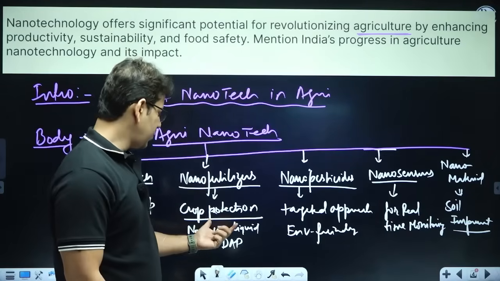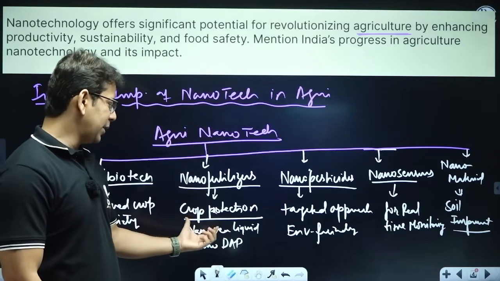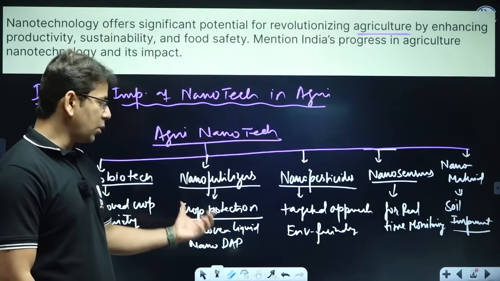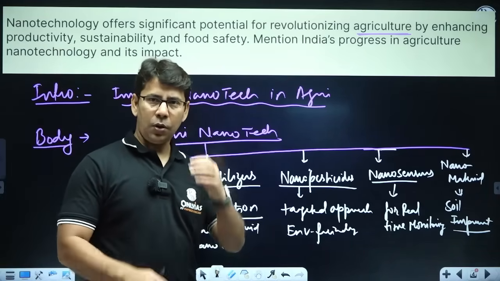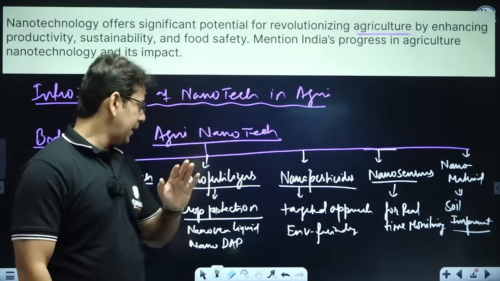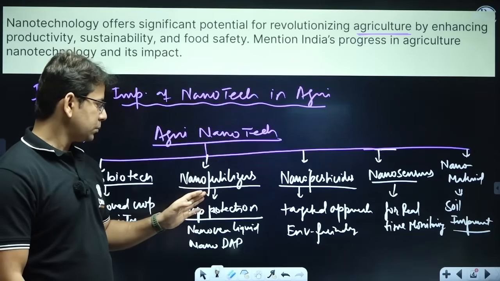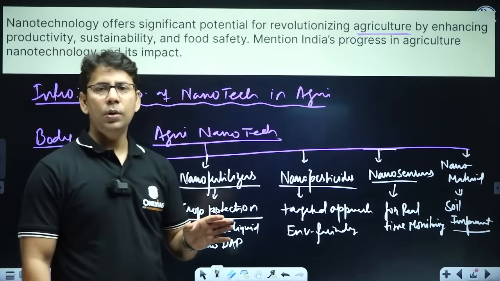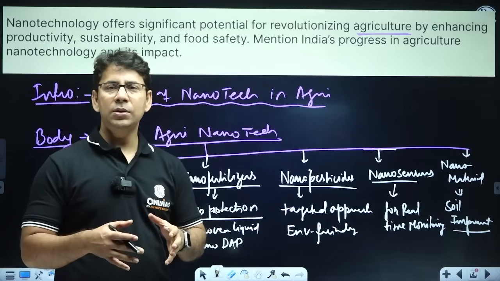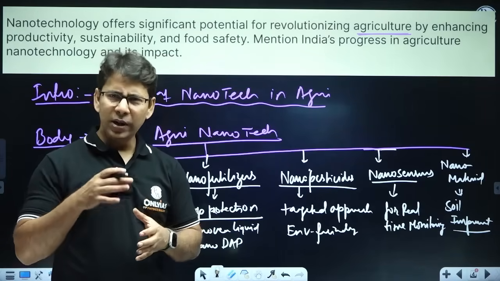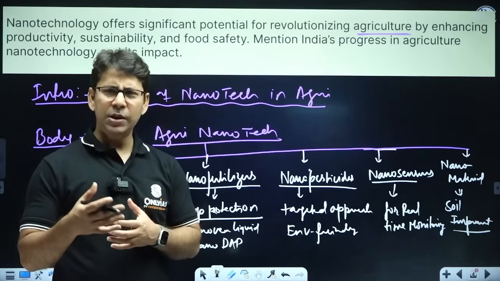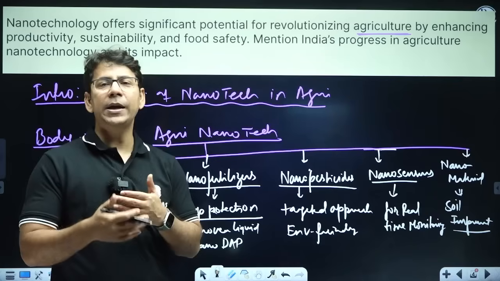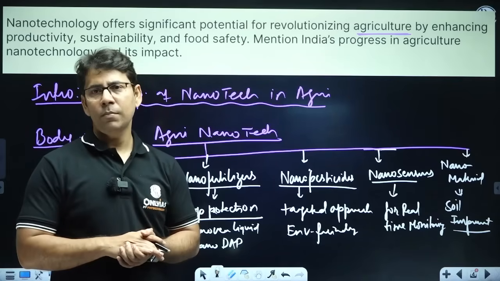Nano fertilizers, we have two examples, nano urea liquid and nano DAP, and that is not only beneficial for the crop protection and crop health, right, but it is also environment friendly, because it will lead to very low secondary pollution. These fertilizers are being used in very small quantity. The uptake by the plant is better.